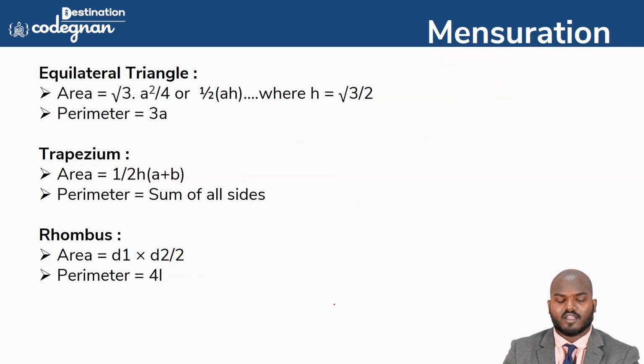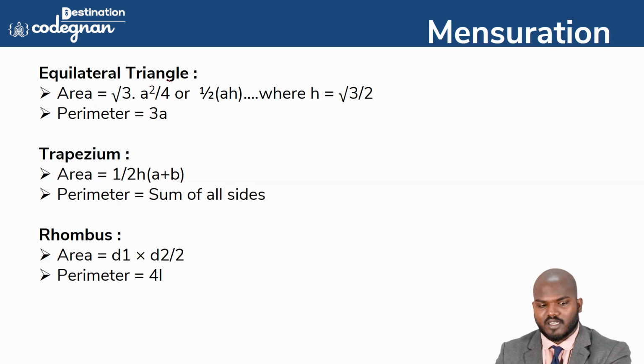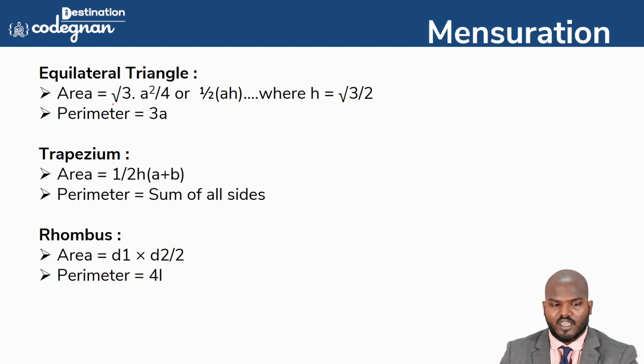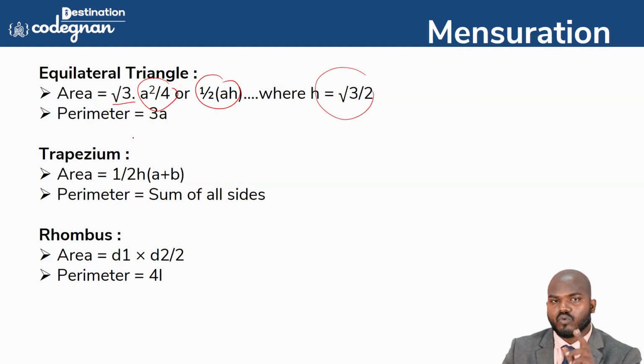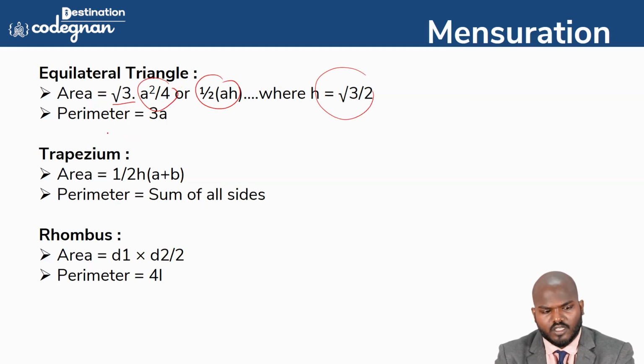Equilateral triangle, I told you, the equilateral triangle means all three sides are equal. You can call the area root 3 a square by 4, or 1 by 2 a h, where h is equal to root 3 by 2 a. So you must follow this formula, guys. Whatever formula I was discussing here, you must write it in your respective notes. And for the perimeter, they will have two clues to identify the equilateral triangle: one based on the angle, or they will directly mention it in the question. So this is how they will mention whether it is an equilateral triangle or not.